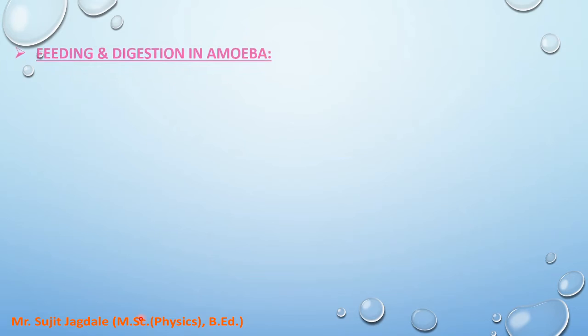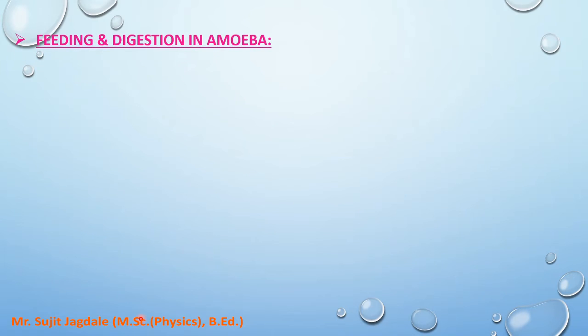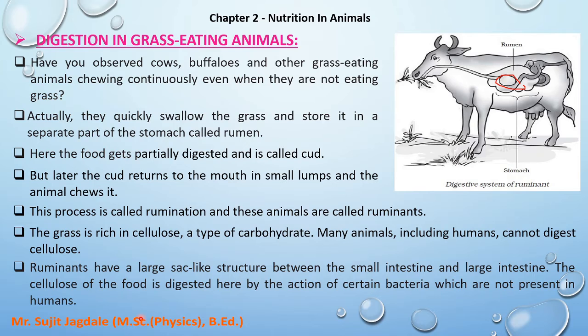Now this is the process of digestion in the cow or in grass eating animals. The remaining process is the same as that of humans. That means it starts with the mouth. Obviously the grass is eaten by the mouth.